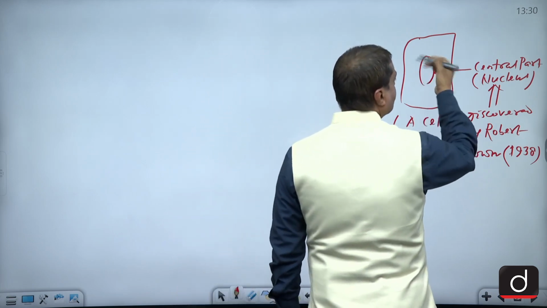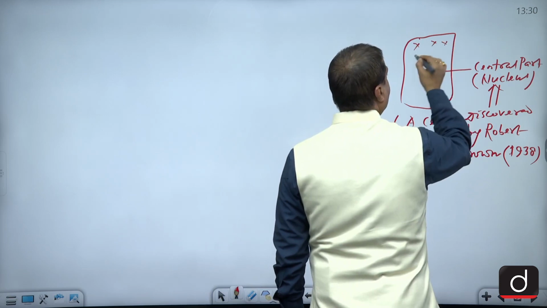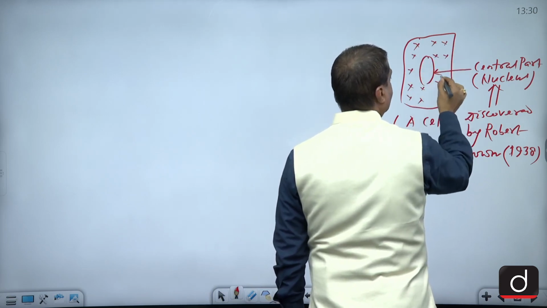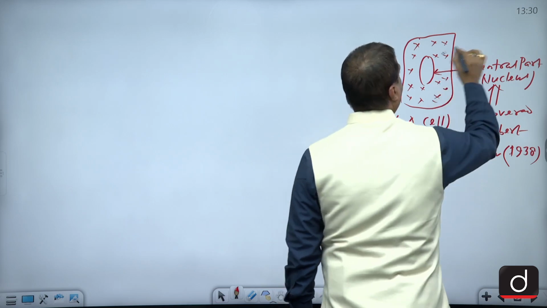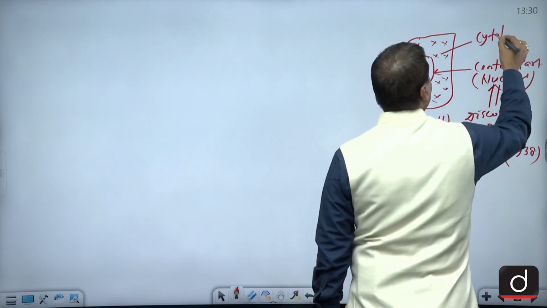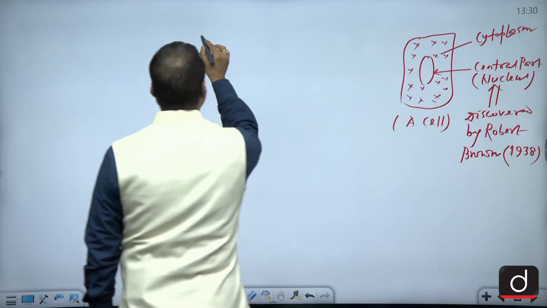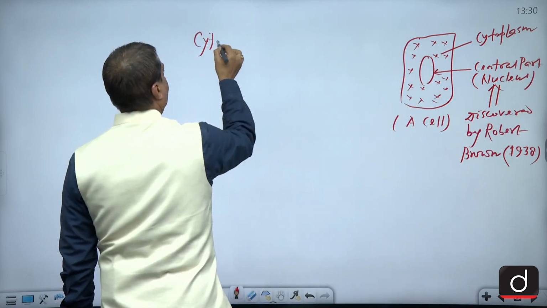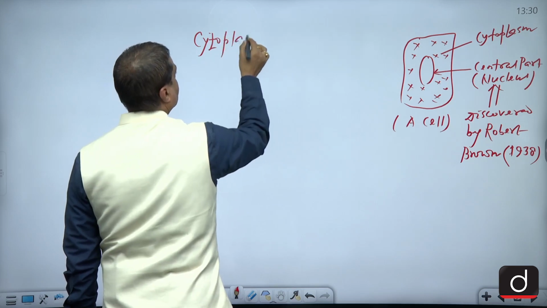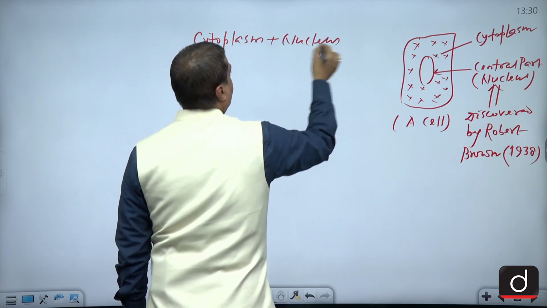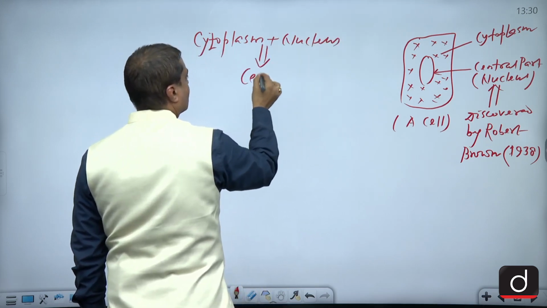Other than this central part, whatever the rest of the component is, which is being represented here by X, suppose, that would be called the cytoplasm. So if you take the composition of both these, I mean cytoplasm plus nucleus, you can say that that is basically the cell.